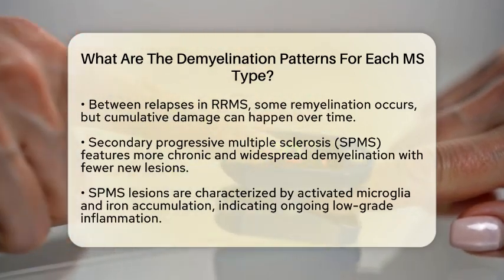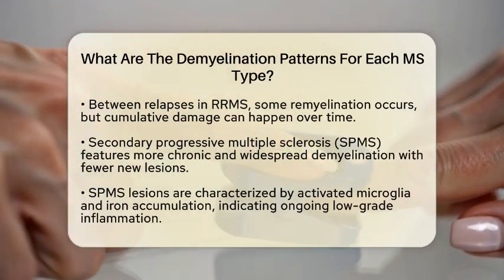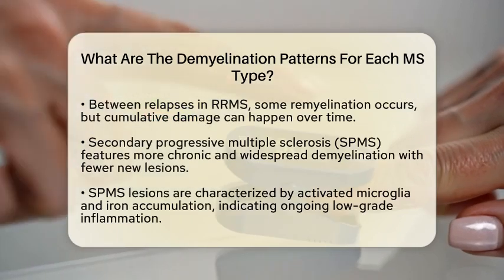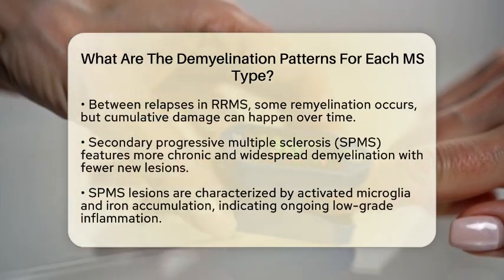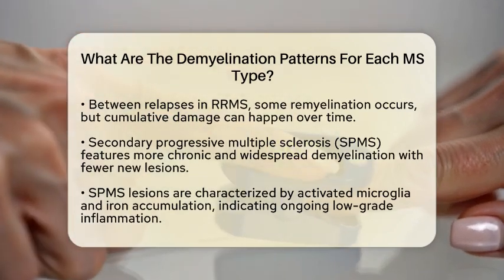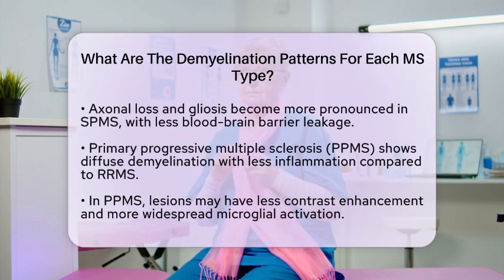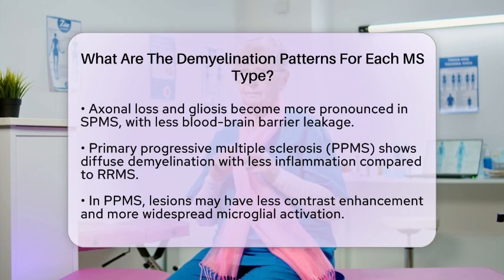For primary progressive multiple sclerosis, or PPMS, the demyelination is more diffuse and less inflammatory compared to RRMS. In this case, lesions may show less contrast enhancement and more widespread activation of microglia. Chronic active lesions often have iron-laden microglia at their edges, indicating ongoing tissue damage. This pattern suggests a neurodegenerative process with a less prominent adaptive immune response.